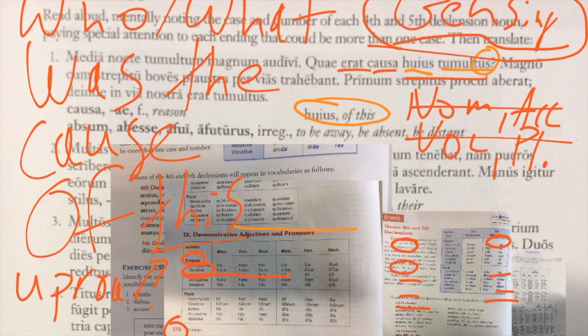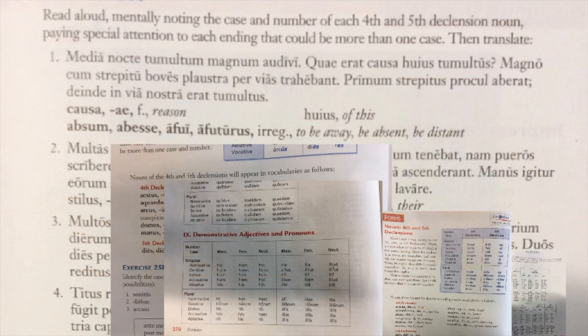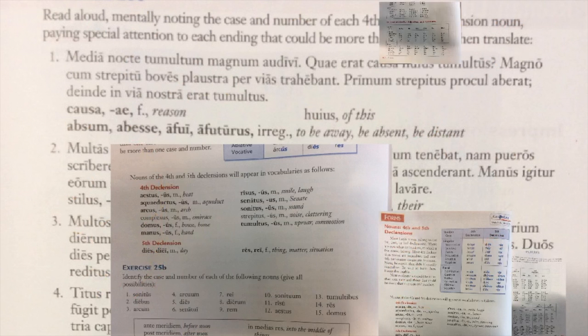Let's go into the next sentence and clean all this up. Magno cum strepitu boves plaustra per vias trahebat. So magno cum strepitu is a prepositional phrase. Sometimes a Latin author will insert the preposition between the adjective and the noun that it's paired with in that prepositional phrase. So you would just translate this as with.